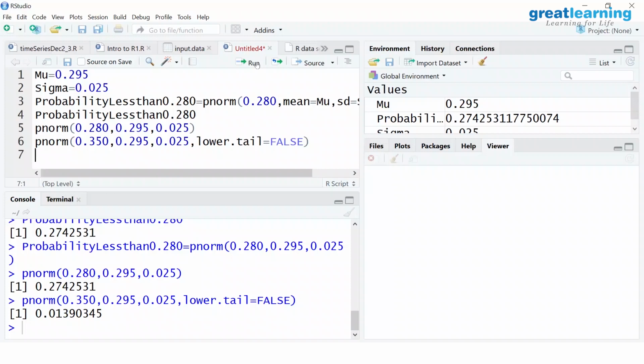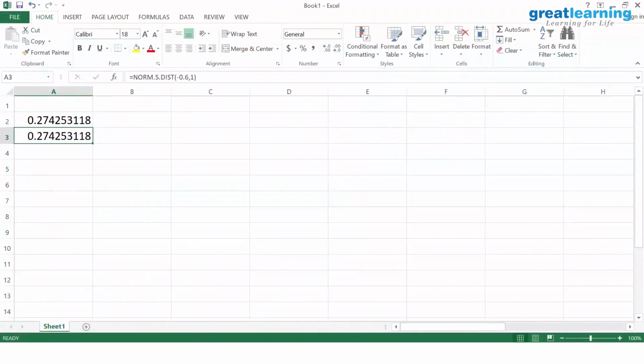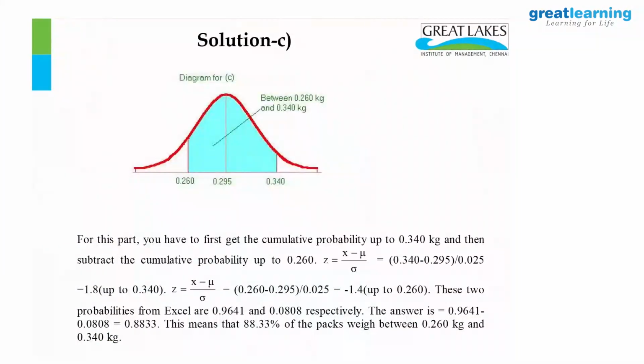Now, how do you do the last part? Can anyone say? Make a guess. In Excel, the last part, between 0.26 and 0.34. So, the area will be up to 0.34 minus up to 0.26. You'll have to do that. Am I right? Area up to 0.34 minus area up to 0.26 will be the area between.